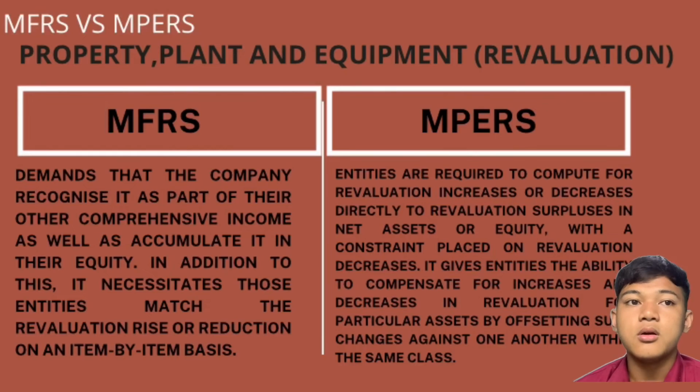item basis. And for MPERS, entities are required to compute for revaluation increases or decreases that relate to revaluation surplus in net assets or equity, with a constraint placed on revaluation decreases. It gives entities the ability to compensate for increases and decreases in revaluation for particular assets by offsetting such changes against one another within the same class.